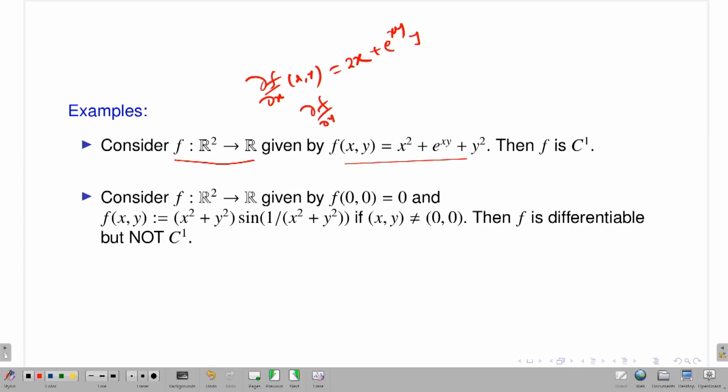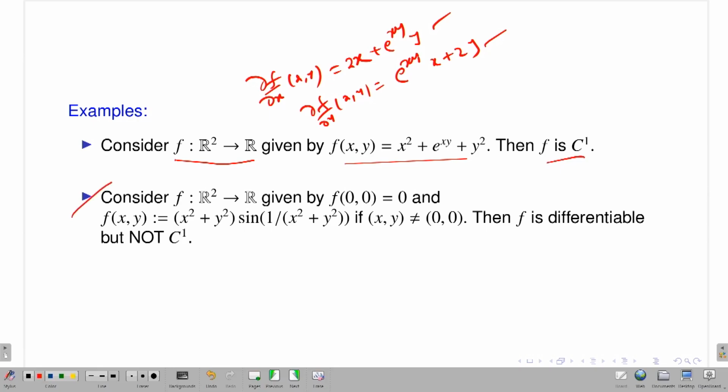And what is del f del y at (x, y)? So x square is a constant. When I am talking about the partial derivative of f with respect to y variable, keep x constant. So the first term is 0, the second one is e to the power xy times x, and then 2y. Now both the first order partial derivatives exist and they are also continuous, because what? They are combinations of polynomials and exponentials, right? And these are very nice functions, they are continuous functions. So therefore this is continuous, this is continuous. So for the given function both the first order partial derivatives exist and they are continuous. Therefore by the definition f has to be in C1, that means f is a C1 map.